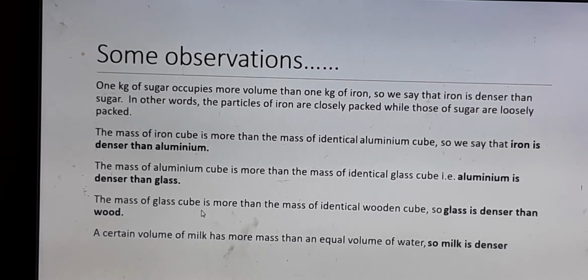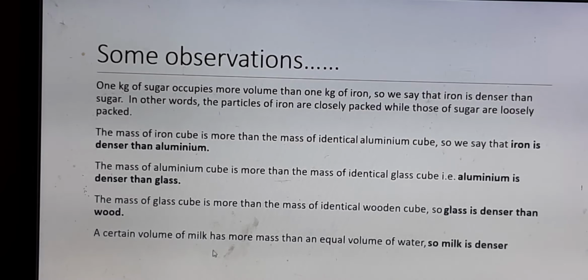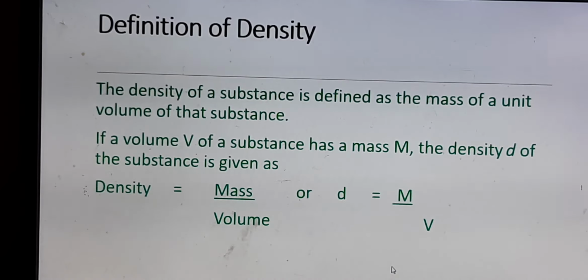The mass of a glass cube is more than the mass of an identical wooden cube. If we compare glass and wood, then glass will be denser. Then a certain volume of milk has more mass than an equal volume of water. So if you take 1 glass of milk and the same 1 glass of water, and weigh both on a balance, you will see that milk has more mass than water, because milk is denser than water.